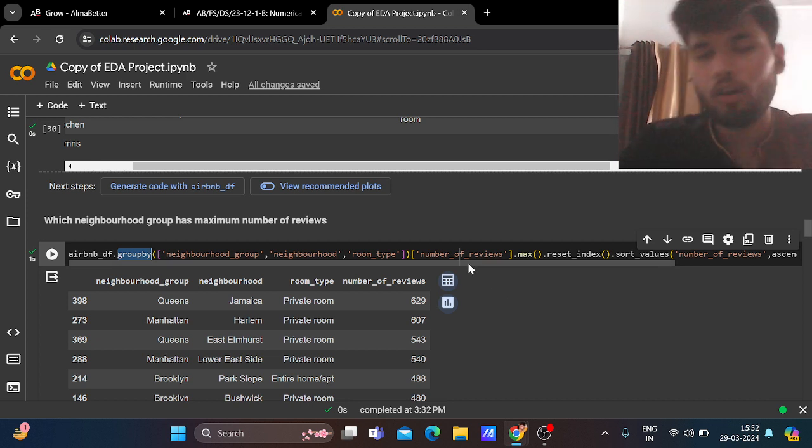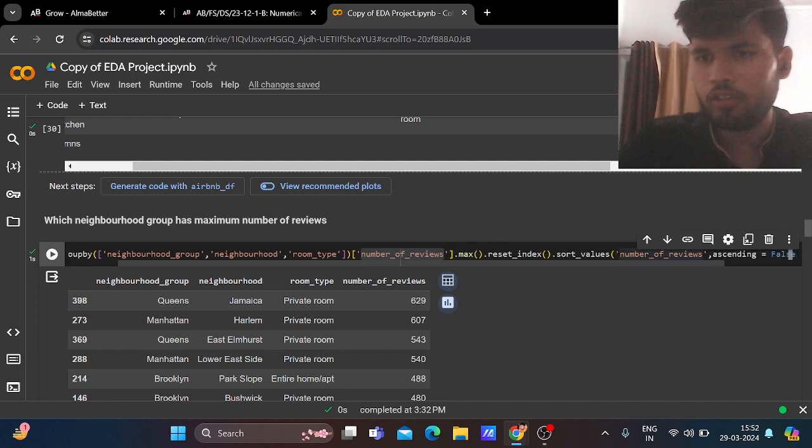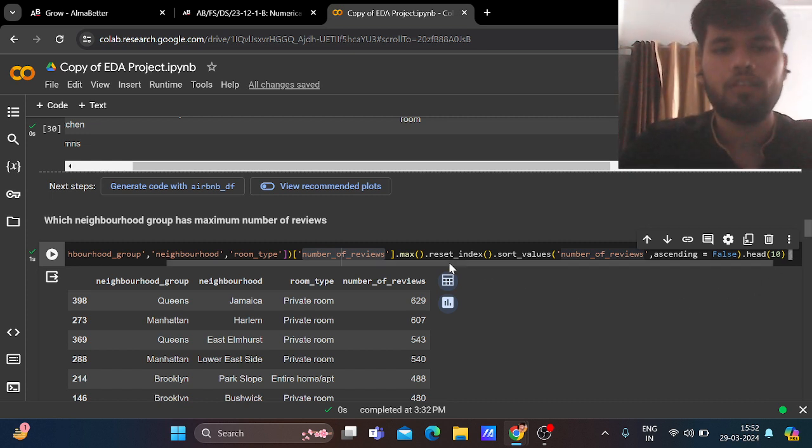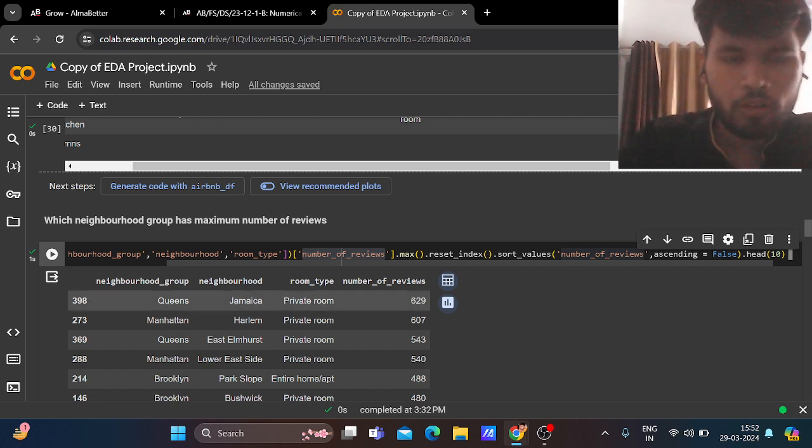In this query, we are grouping neighborhood and room type on the basis of number of reviews, and that is the maximum only. Sort values in descending order, and we are only getting the top 10 neighborhoods.